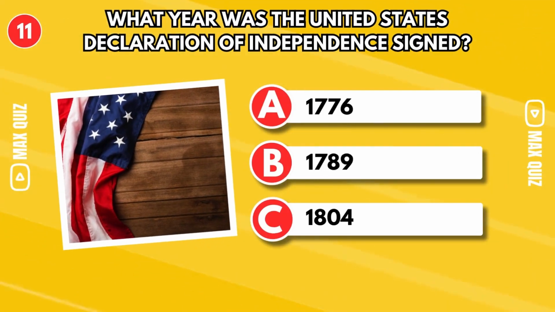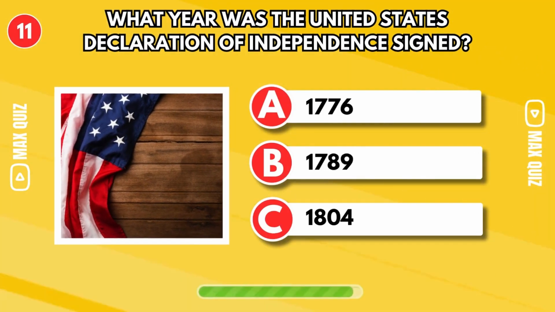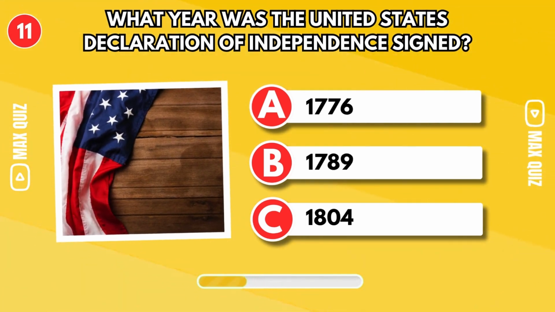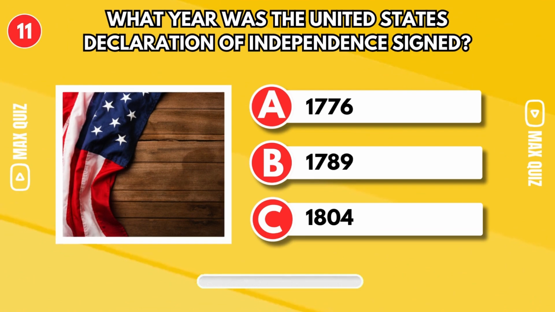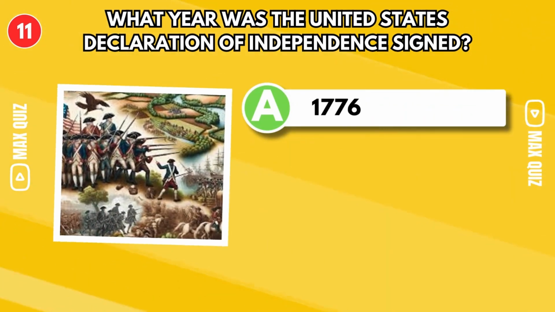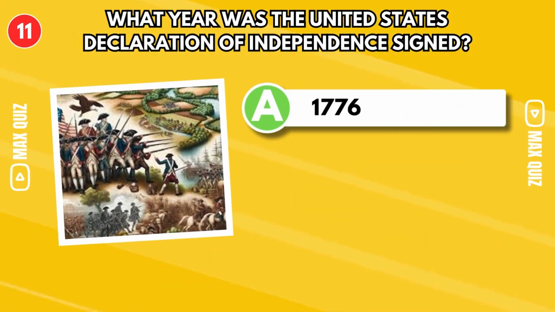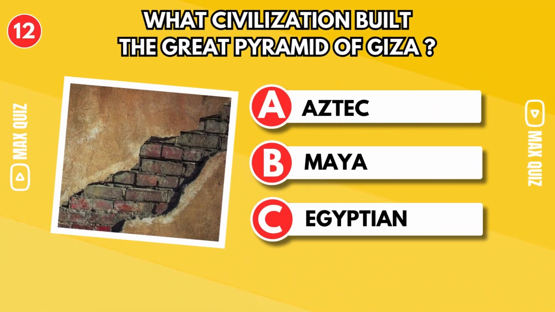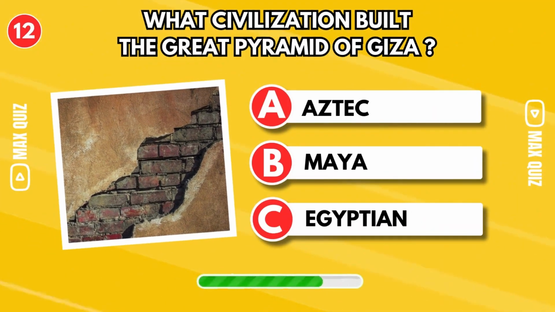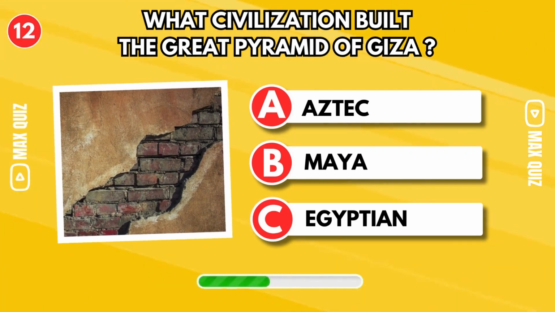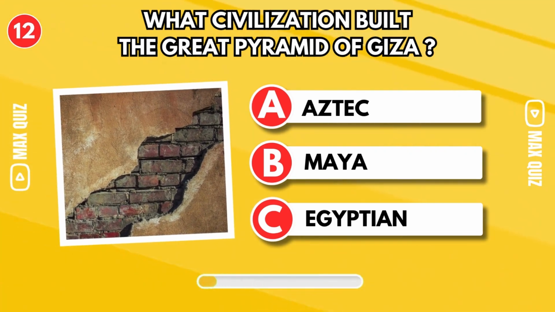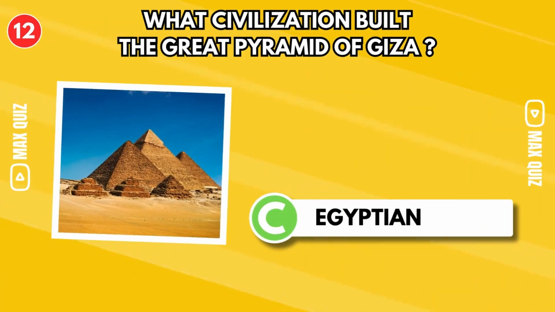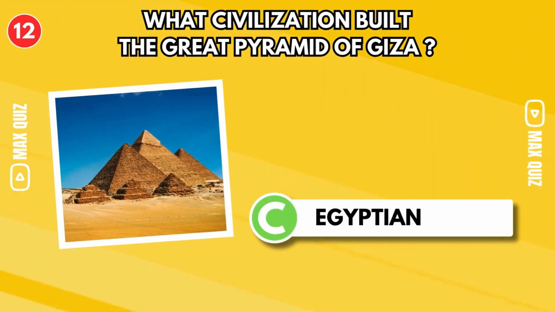What year was the United States Declaration of Independence signed? In 1776. It took place on July 4, 1776. What civilization built the Great Pyramid of Giza? Egyptian. The pyramids were built by the Egyptian civilization during ancient Egypt.